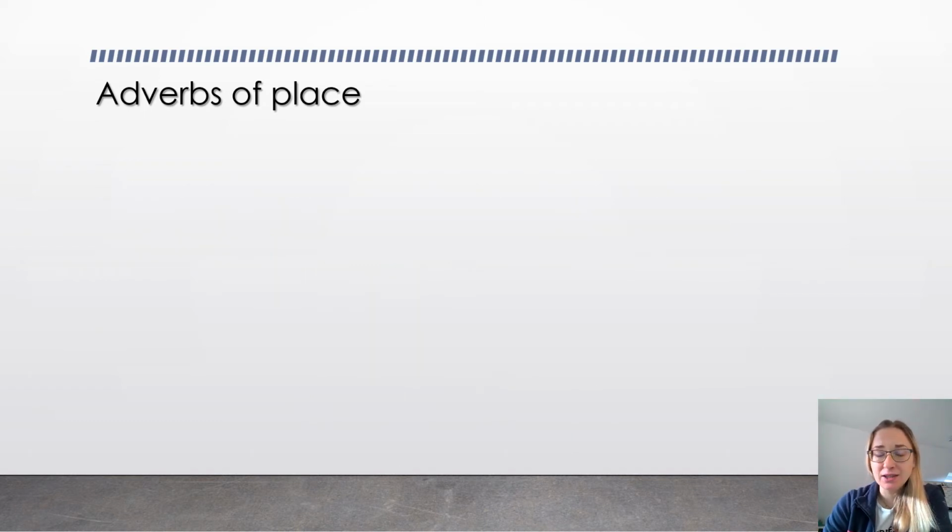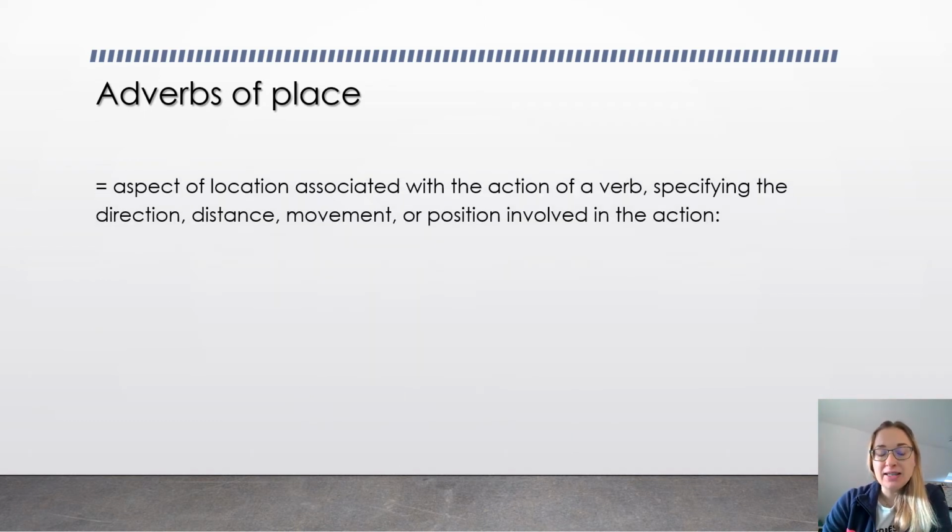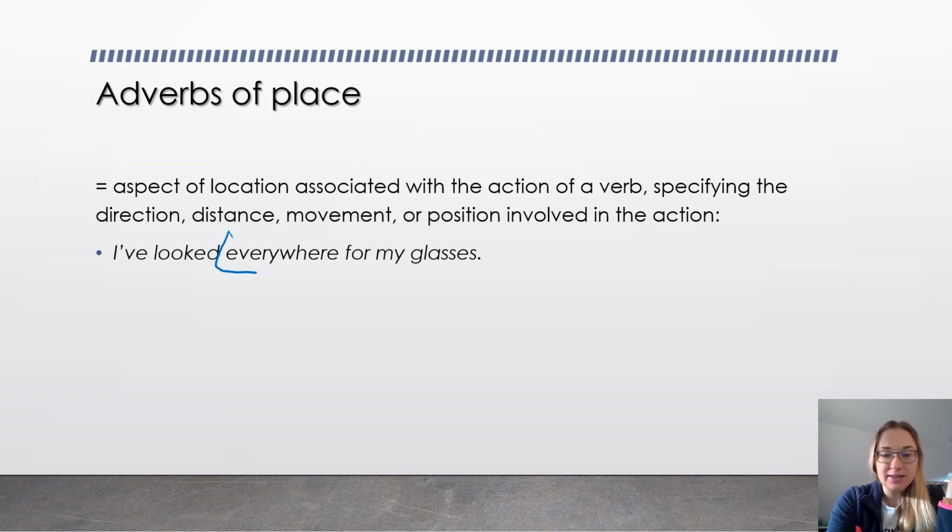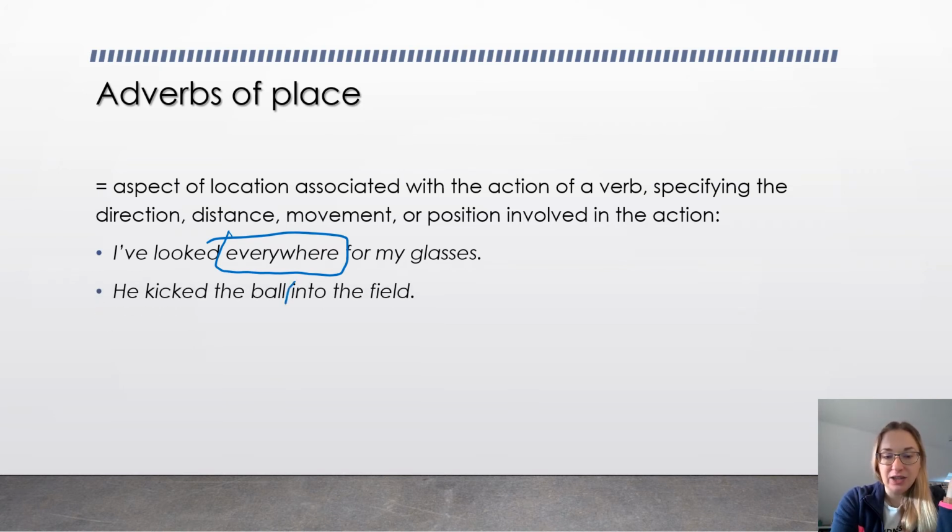Adverbs of place are quite easy. Aspect of location associated with the action of a verb, specifying the direction, distance, movement, or position involved in the action. So everything that involves space and movement. I've looked everywhere for my glasses. This would be an adverb. He kicked the ball into the field. Let's drive down a bit farther.